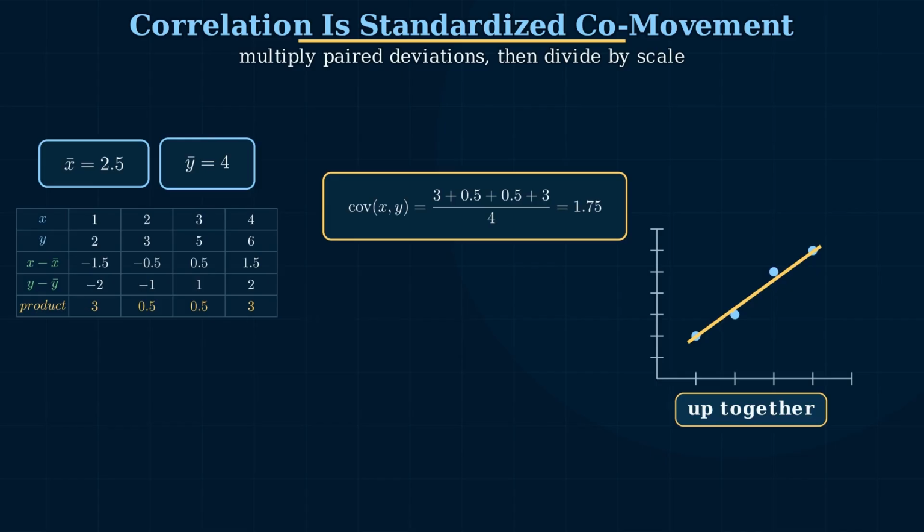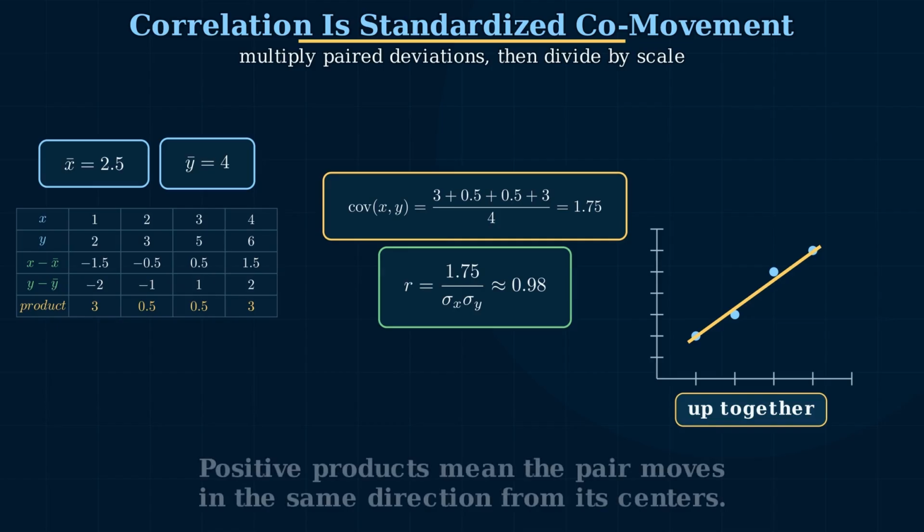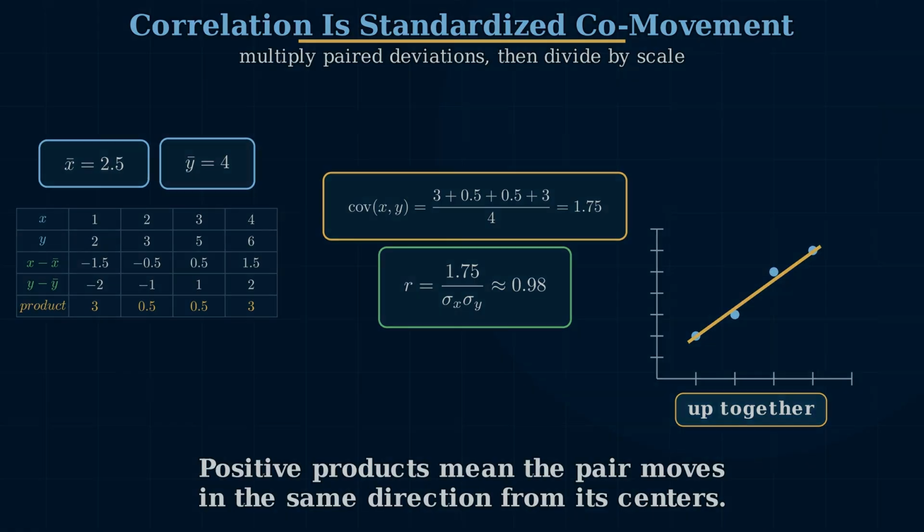When both values are below their means, the product is positive. When both values are above their means, the product is also positive. Here the products mostly reinforce each other, so covariance is positive. Correlation then divides covariance by the standard deviations of x and y. The result is close to 1, which matches the scatter plot. The points rise together in a nearly straight pattern. Correlation is not causation. It is a standardized description of co-movement.